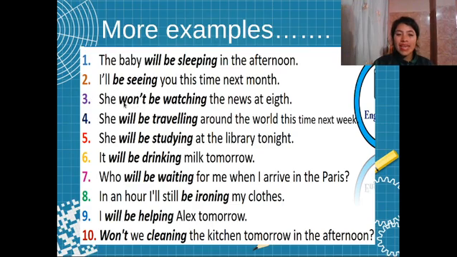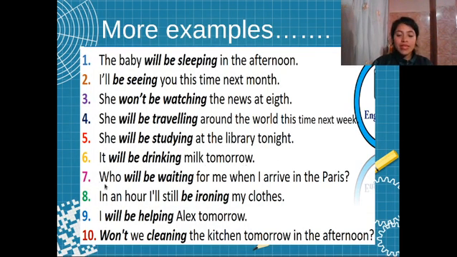Here we have the negative form of will plus not. She won't be watching the news at 8, right? Number 4, she will be traveling around the world next week. Number 5, she will be studying at the library tonight. And number 6, it will be drinking milk tomorrow.